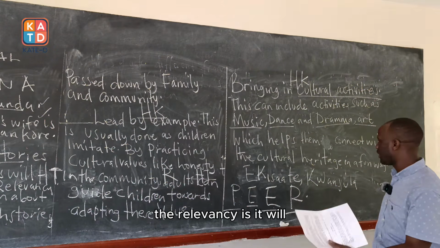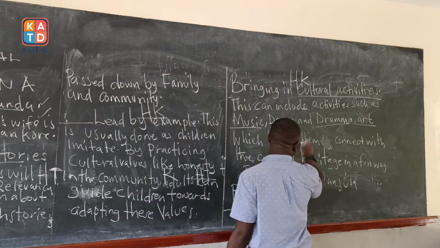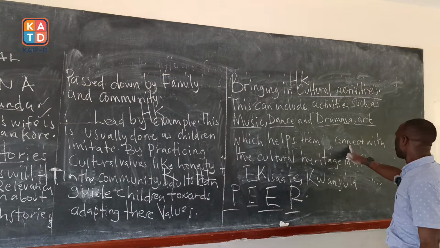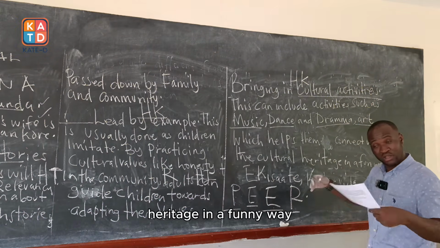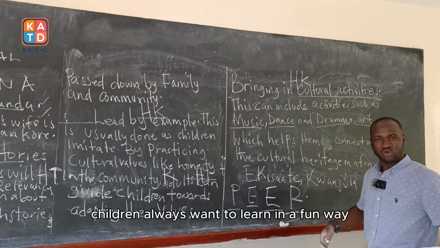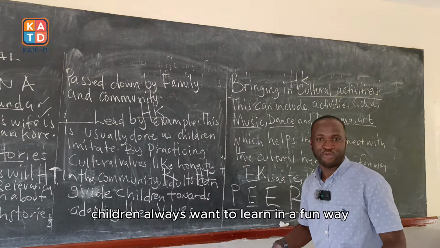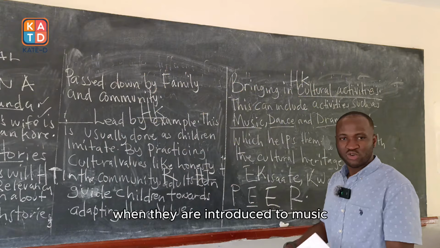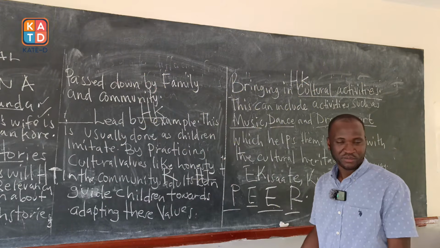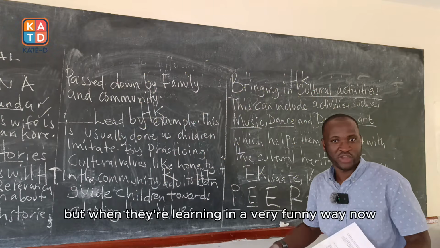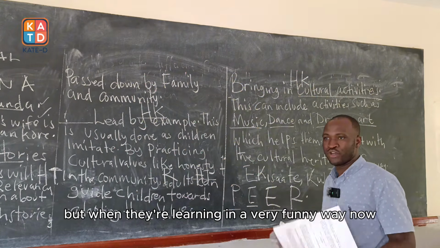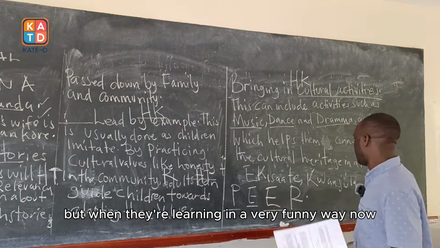The relevance is it will help them connect with the cultural heritage in a fun way. Children always want to learn in a fun way. When they are introduced to music, deep down inside them, they will be learning, but in a very funny way.